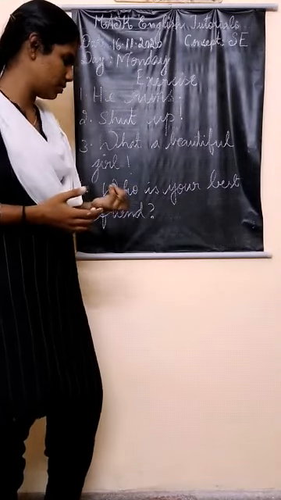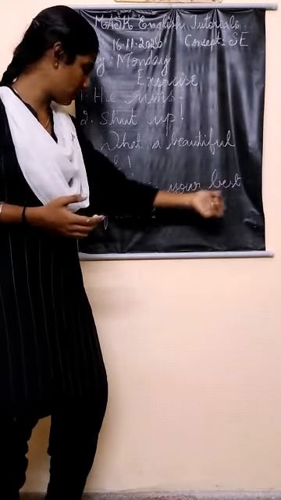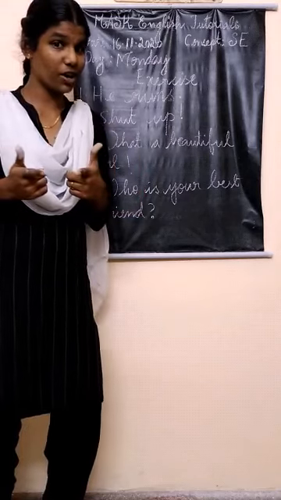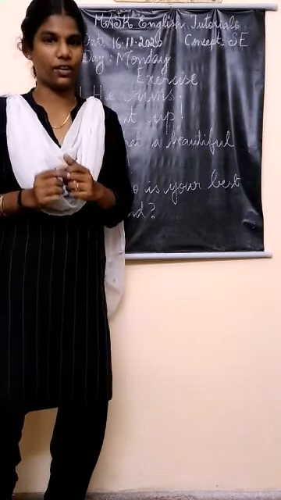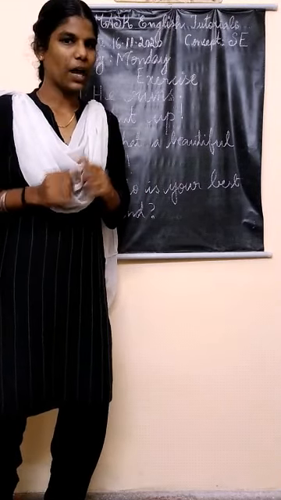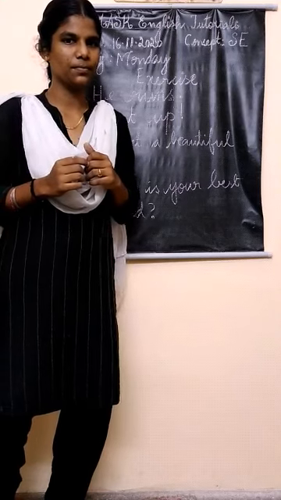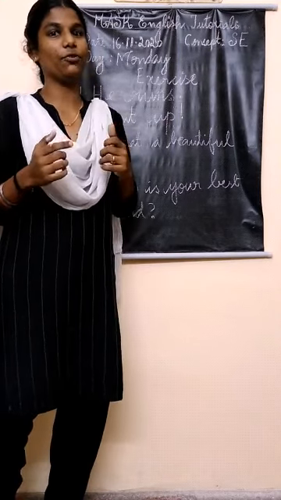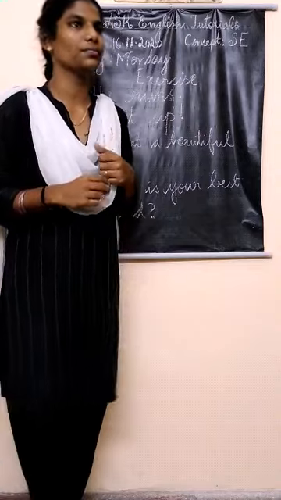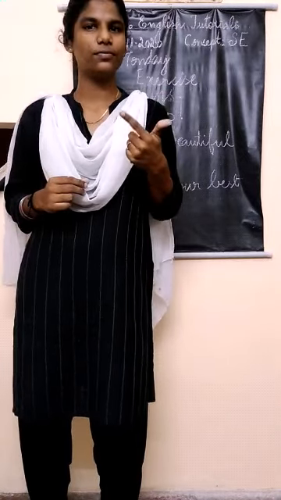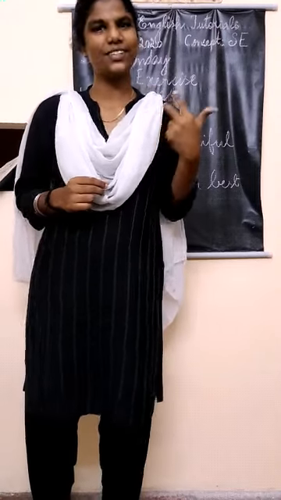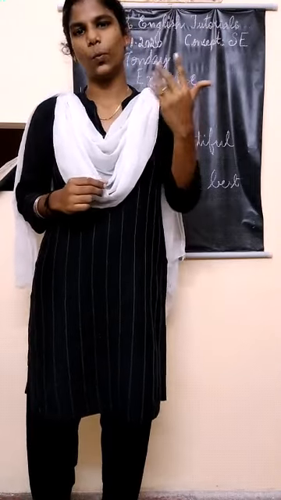Number four, who is your best friend? Who is your best friend? Have you found the answer? Let me give you 5 seconds. Okay, so 5, 4, 3, 2, 1, 0.